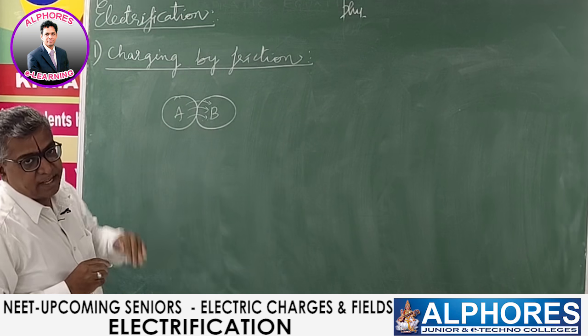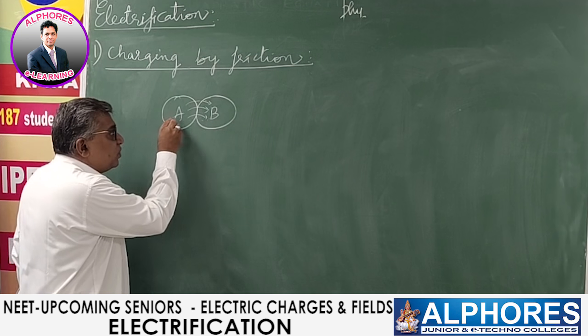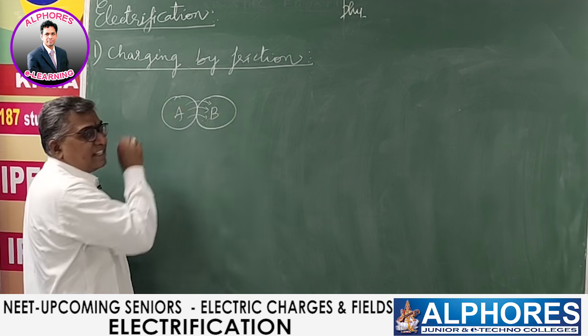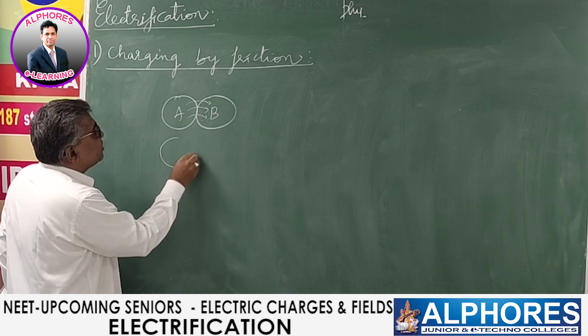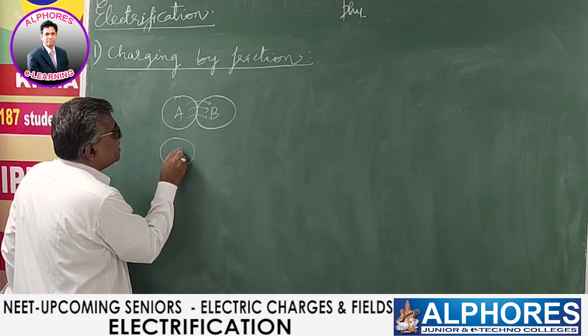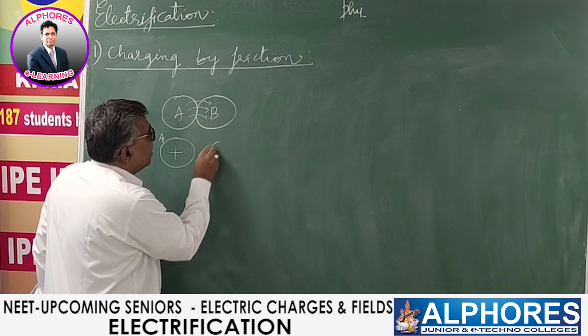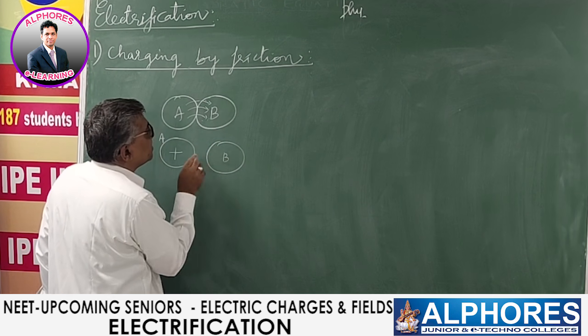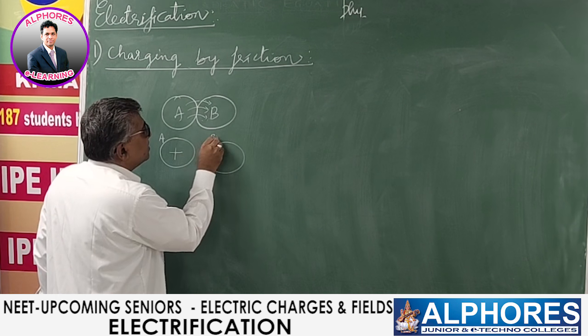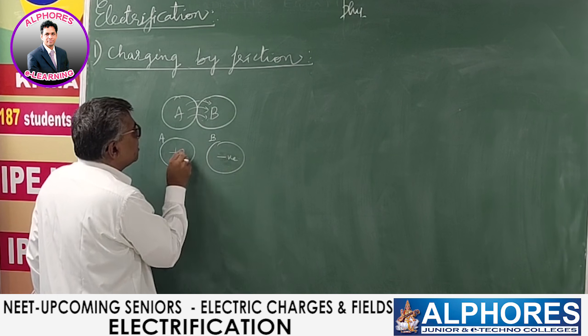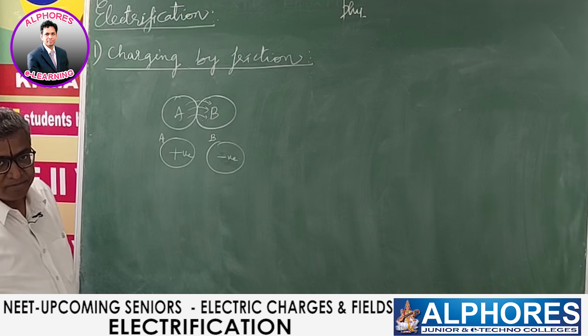Transfer of electrons takes place. So one body loses electrons, the other body gains electrons. The body which loses electrons attains positive charge. So A attains positive charge. The body which gains electrons attains negative charge. So this will attain negative charge. So this is positive and this is negative. Right?